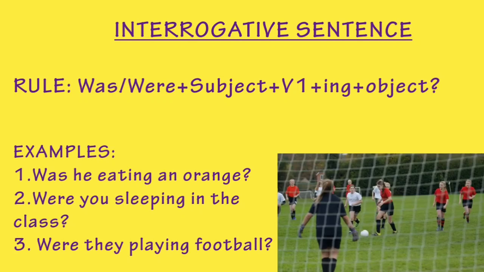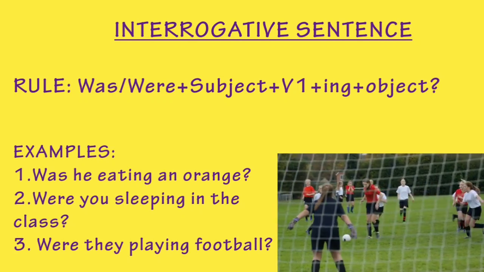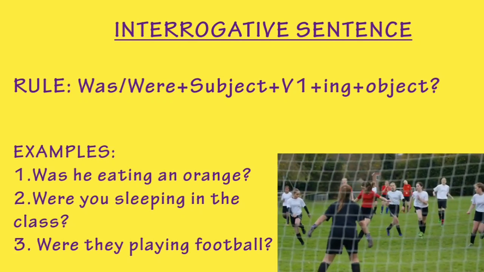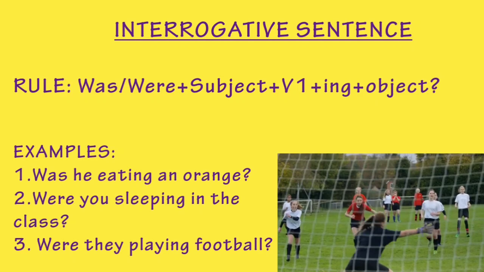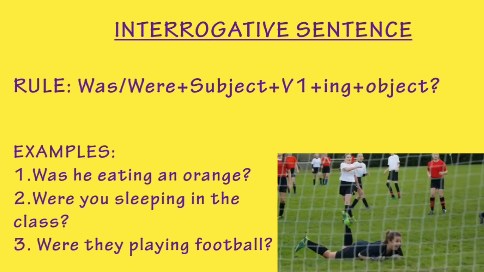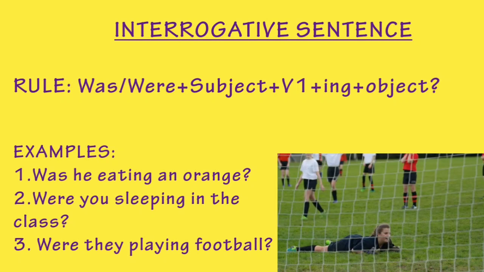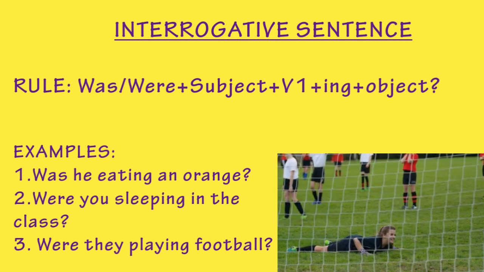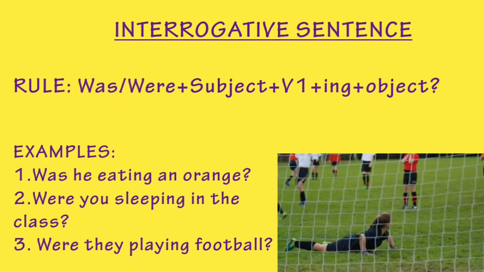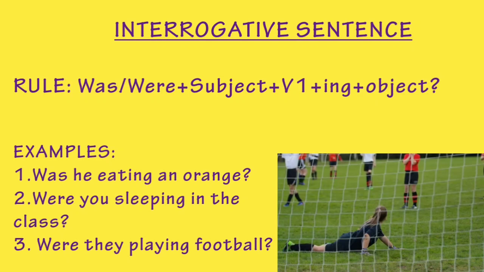For interrogative sentence, rule is was or were plus subject plus first form of the verb plus ing plus object and then question mark. Examples: was he eating an orange? Second one, were you sleeping in the class? Third one, were they playing football?